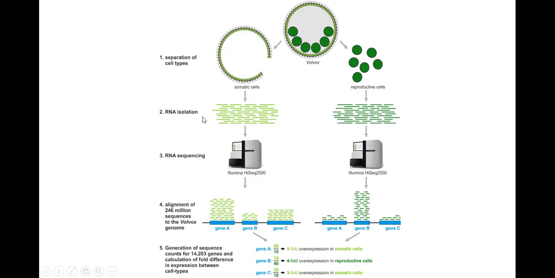So they were able to identify that though the Volvox is a small organism, its genome is a bit complex, and it codes for 14,000 genes. Observe that the huge number of genes that code for Volvox is not simple. 14,000 genes are there. And you remember, from the basic understanding, that the human body consists of millions and trillions